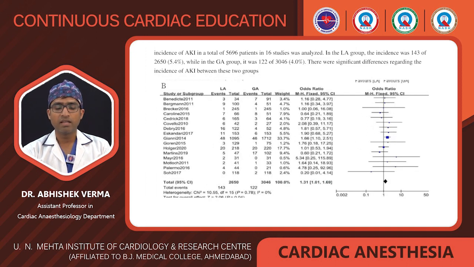In AKI, there are 16 studies, which show in the local anesthesia group the incidence was 143, you can say 5.4%, and in the GA group it is approximately 4%. That is, there was a significant difference regarding the incidence of AKI between these groups. This means the GA group has the lowest AKI as compared to the LA group in this study.